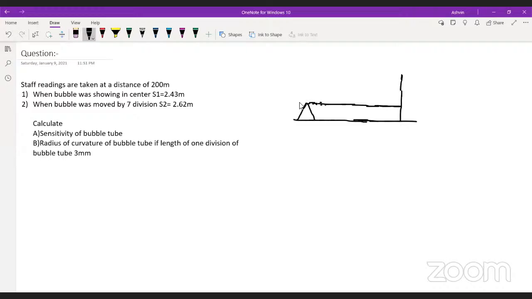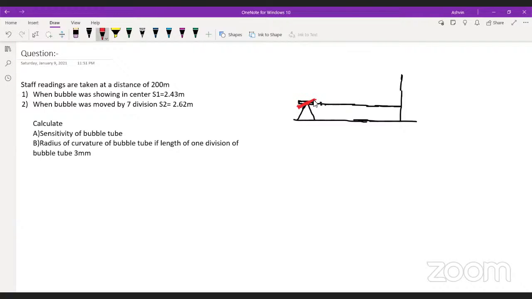Now, at this time, consider that your staff, your instrument, was like this. Now what will happen? If I have to calculate any value which is above this level, I have to tilt my staff in this way.